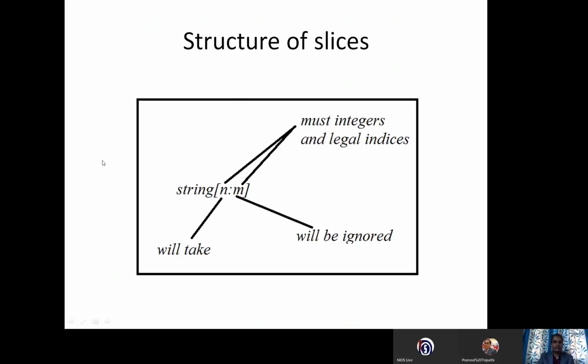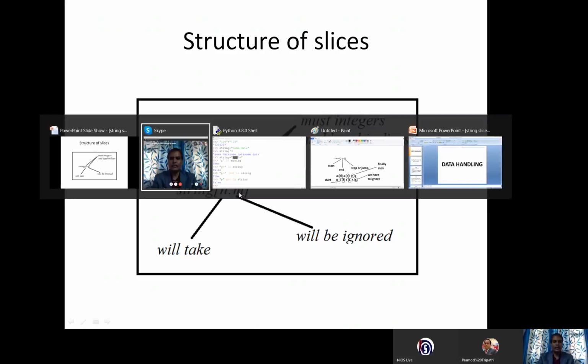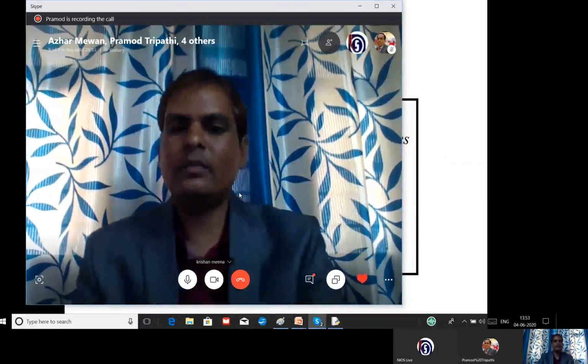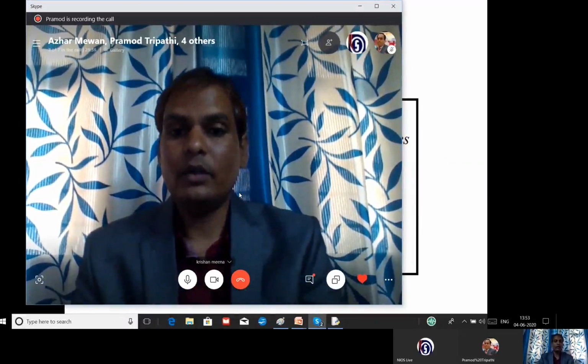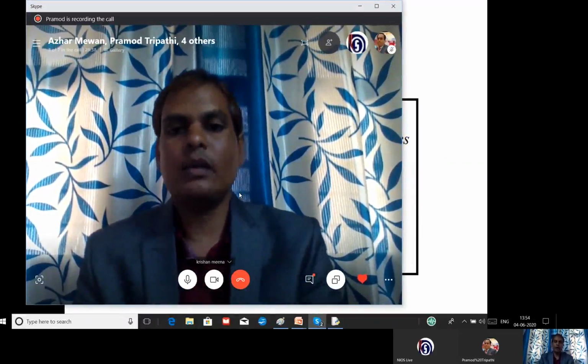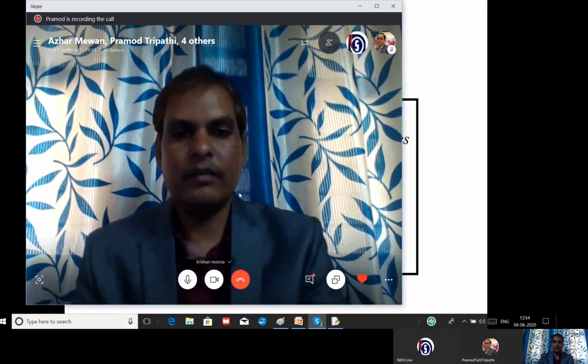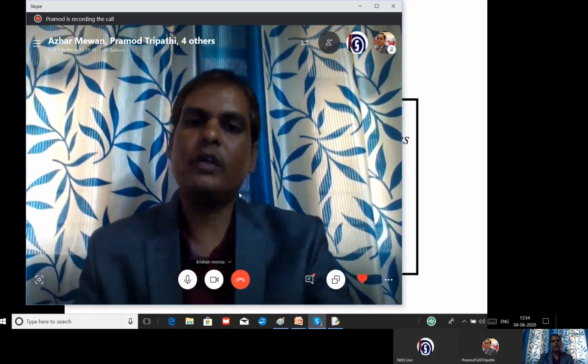This is called a string variable where some data is stored. This is called the starting point. This is called the end point, or you can say this is the lower limit. This is called the upper limit. Dear children, you have to always remember that the upper limit will always be ignored. It is applicable not only to the string data type, but also to list, tuple, and wherever indexing is available. The upper limit will always be ignored.